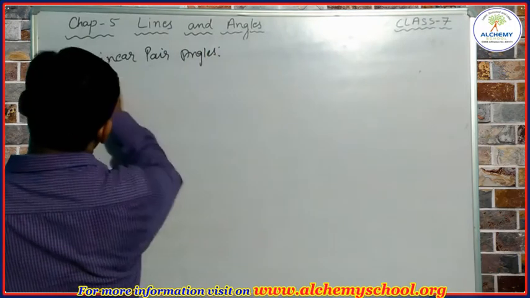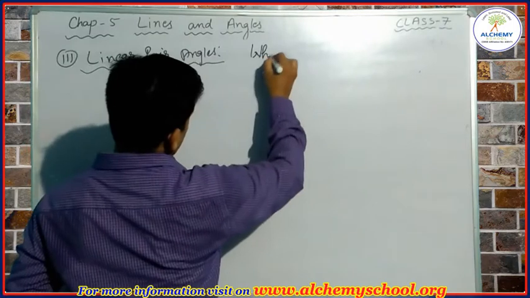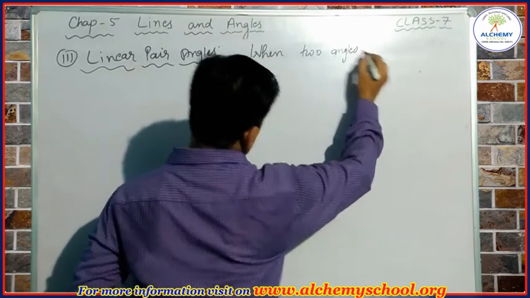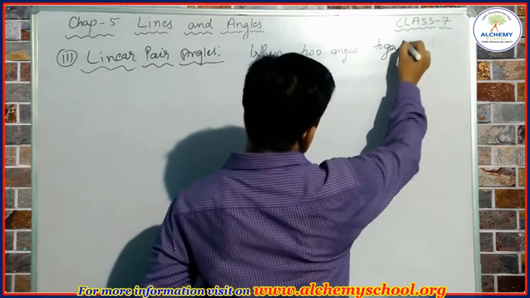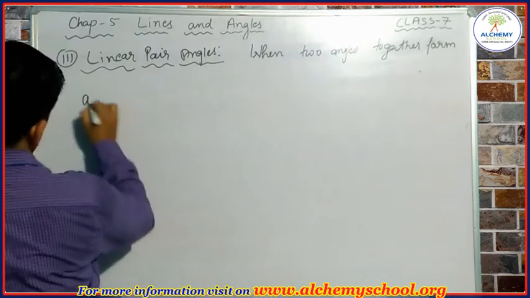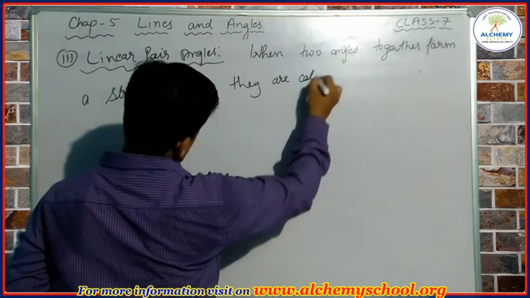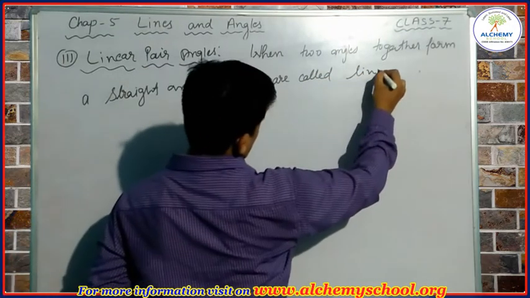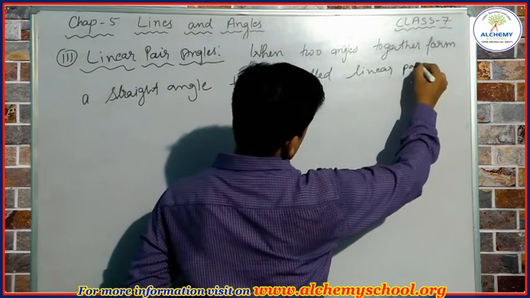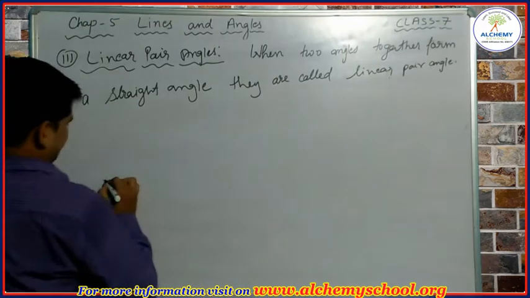So let's see what are linear pair angles. When two angles together form a straight angle, they are called linear pair angle. Okay, so we can observe this figure.